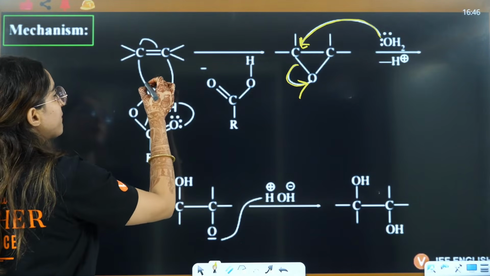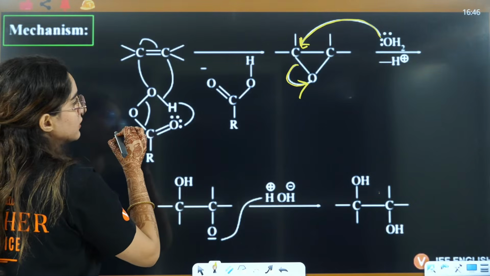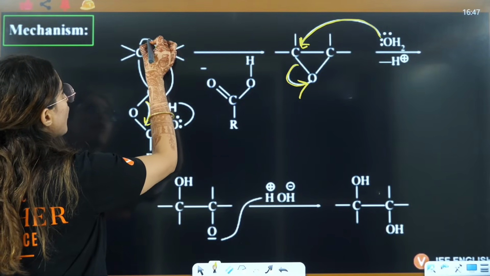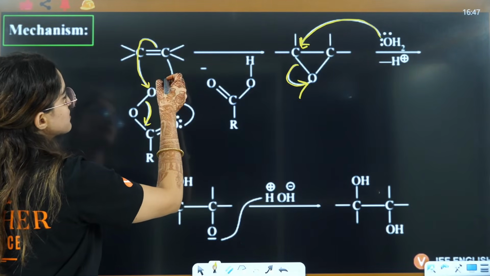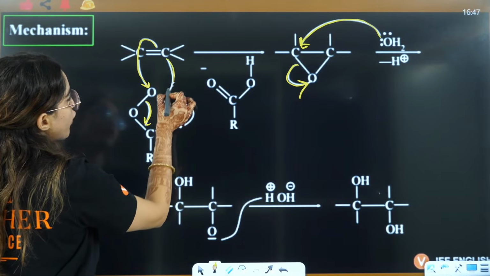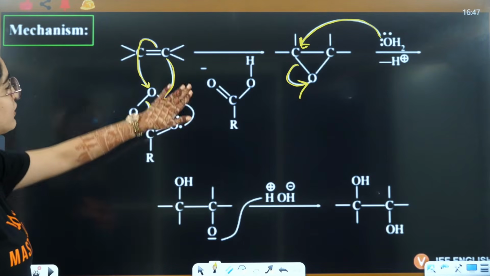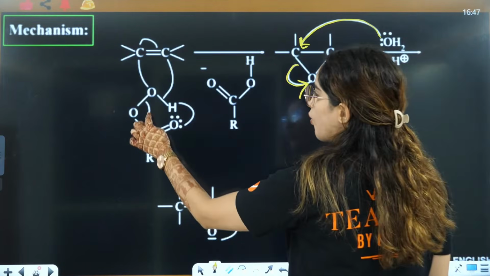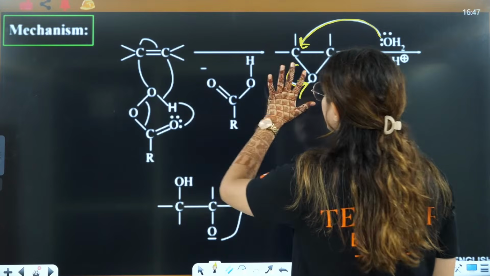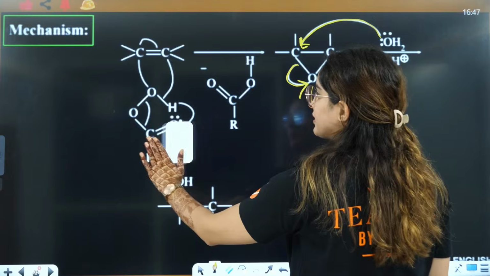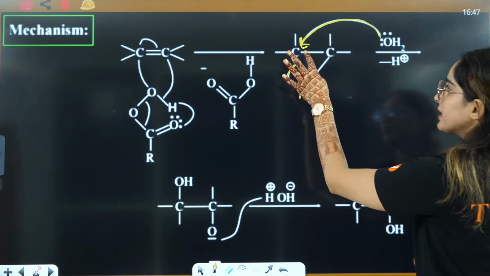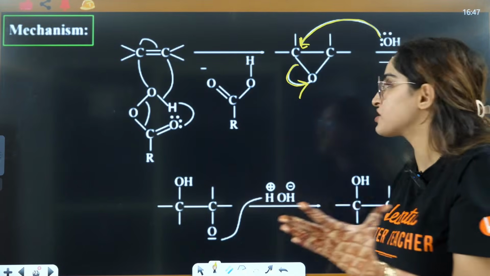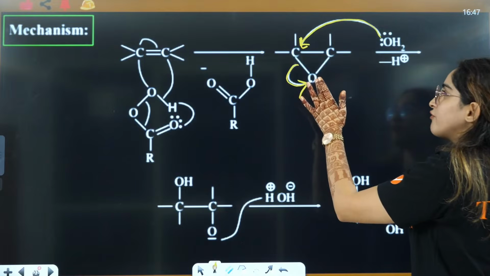right? So what will happen, this particular bond is shifting here, right? Yes, this bond shifts here. This pi bond will attack here so that this links here, and this particular bond will also attack here, and that's how you will have the linkage of this particular cyclic linkage, and from here COOH will be eliminated, right? OOH will be eliminated here. This oxygen will be linked here. From the peroxy acid, it will donate the oxygen by a cyclic ring formation.